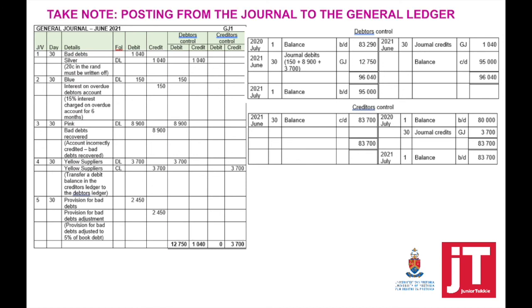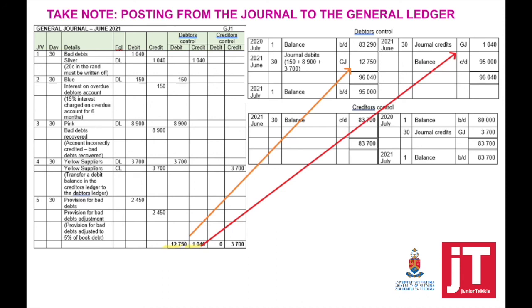So posting to the debtors control, we're going to say journal debits, and we show all our calculations in brackets. Posting to the debtors control on the credit side, journal credits and the total. And you will notice the balance is exactly the same as in the previous debtors control account.